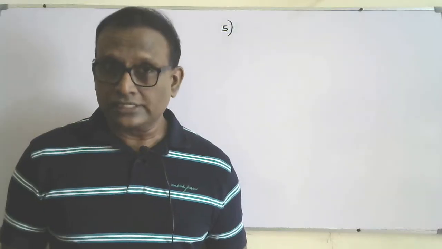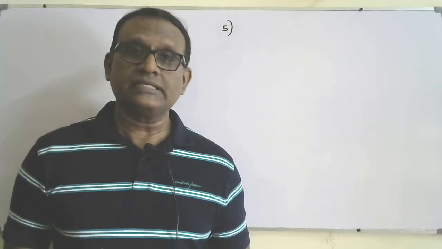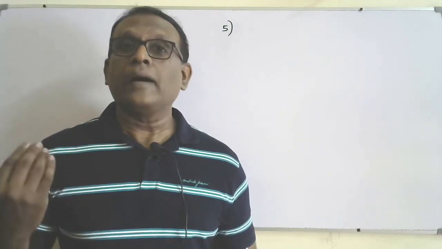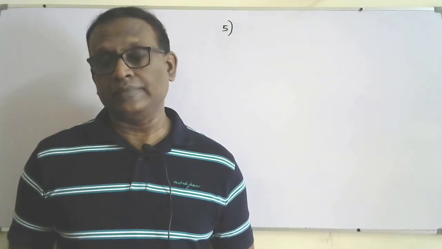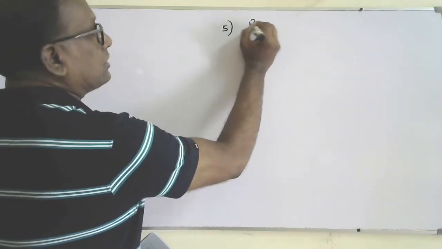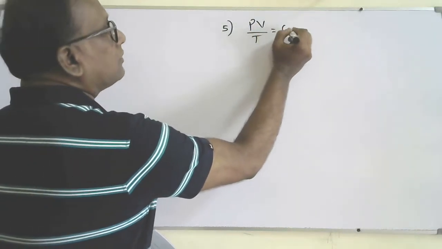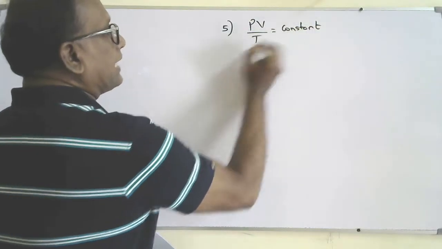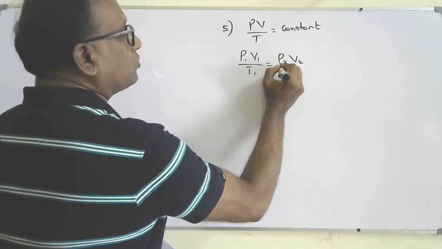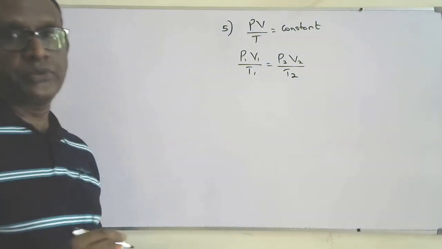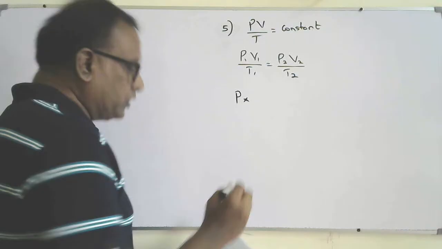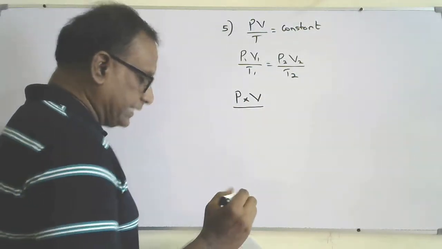So we can't use Boyle's law because for Boyle's law, the temperature must be constant. We can't use pressure law, as the volume must be constant. We can't use Charles law, as the pressure must be constant. So here all three are changing, which means we can use the combined gas equation, that is PV over T is constant. That means we can say P1 V1 over T1 equal P2 V2 over T2, that is the combined gas equation. So here we know the initial pressure P, initial volume V, and the initial temperature T.